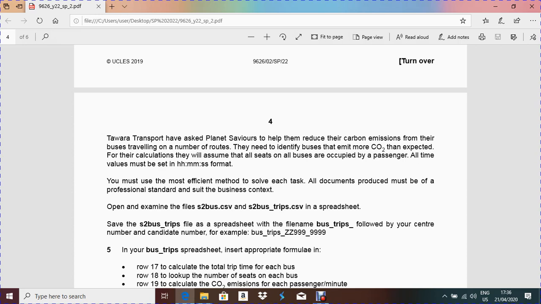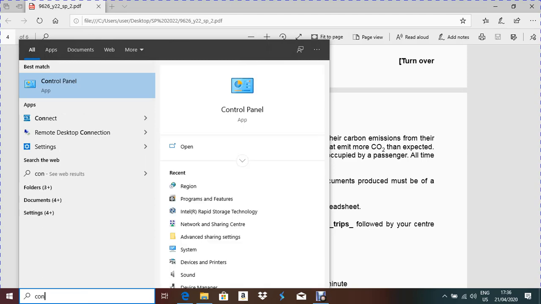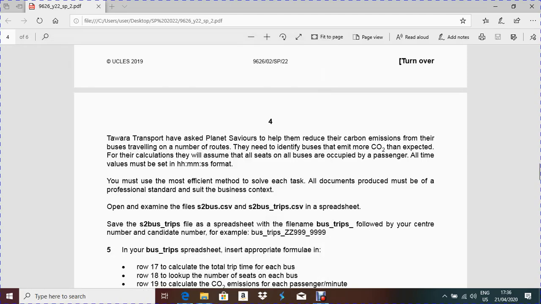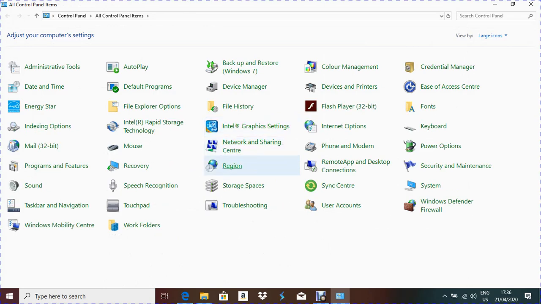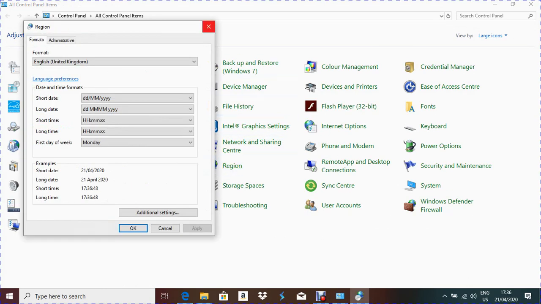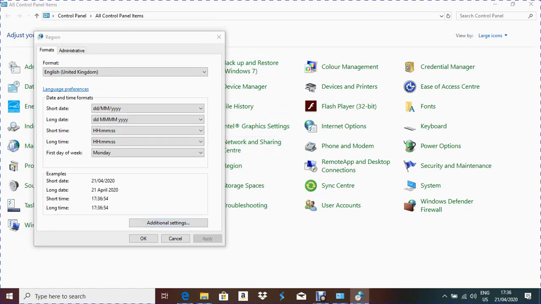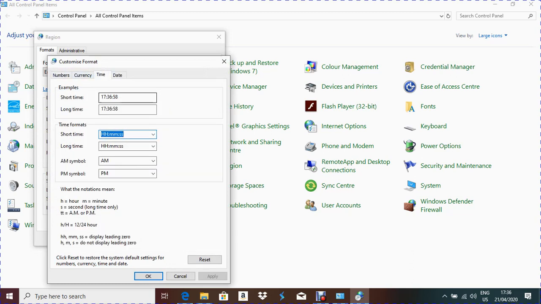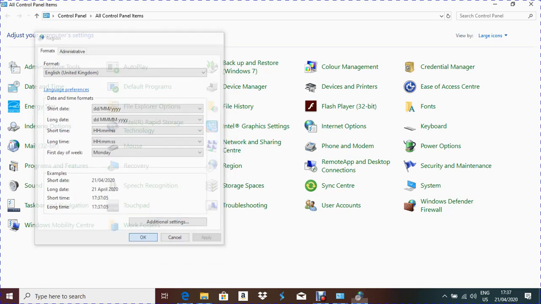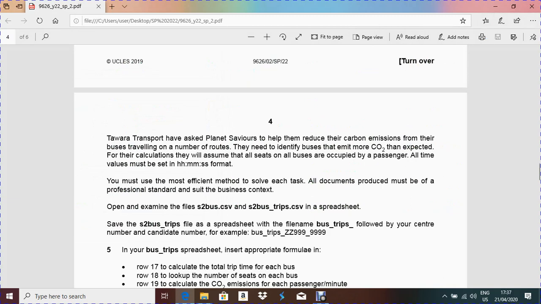All the time values must be set in hour, minute, second format. So this is an important thing. Before starting, you have to check whether your system date and system time are like that or not. For changing this, you have to go to control panel. First make sure that your time format is correct before starting the question, because in the beginning of the question paper, the examiner is asking for that. So in the control panel, you have to go to region, then select additional settings, then you will see the time option. Click on the time option, and here you have to mention hour, minute, second. That's all. My laptop one is okay, so we can start the question now.